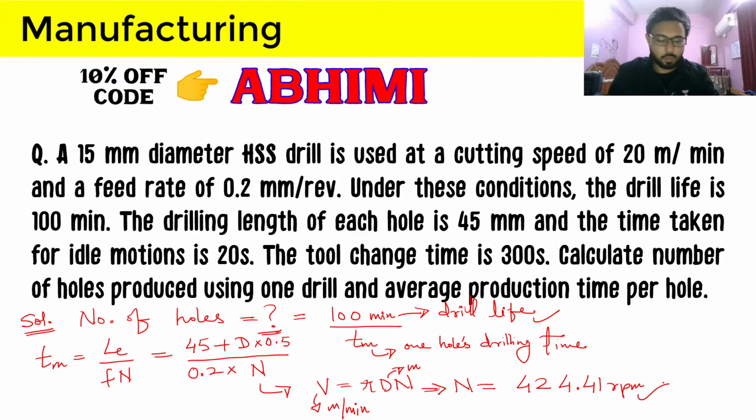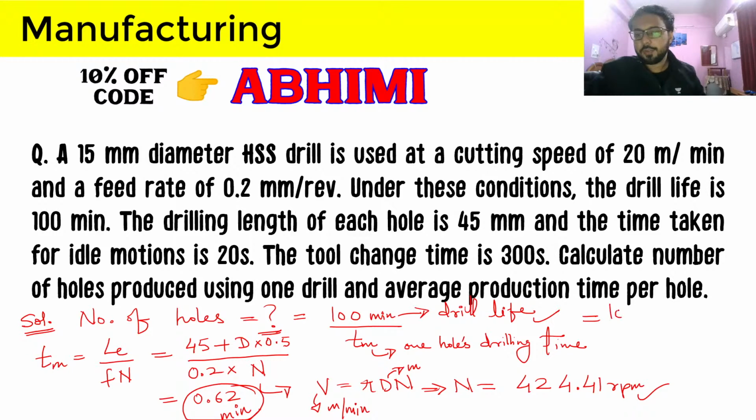Now our answer comes out as 0.618, so let's take it as 0.62 minutes. That is the machining time for one hole.